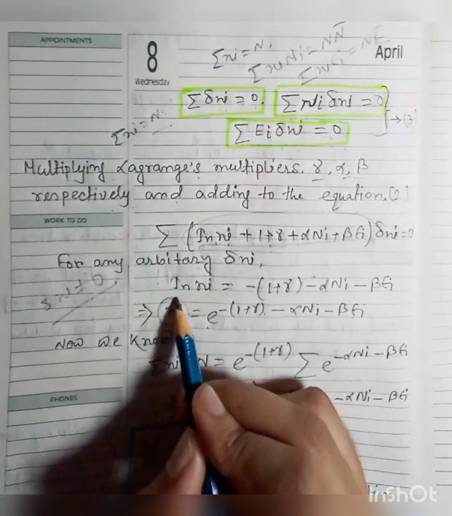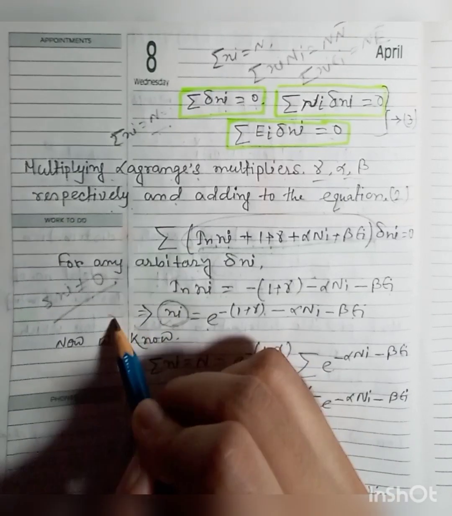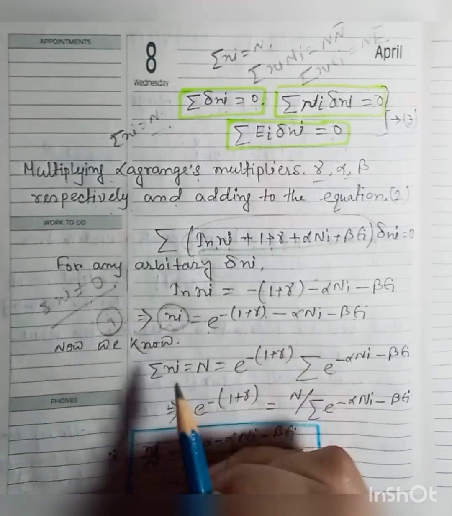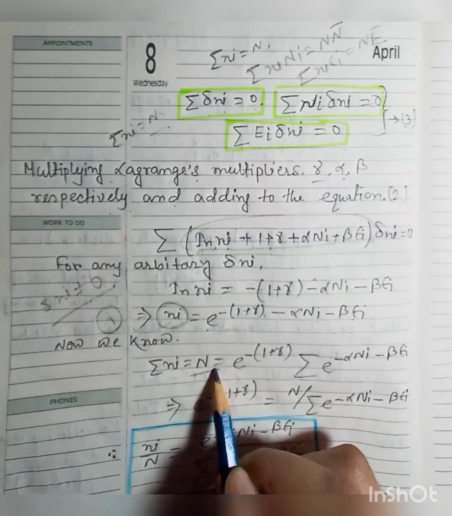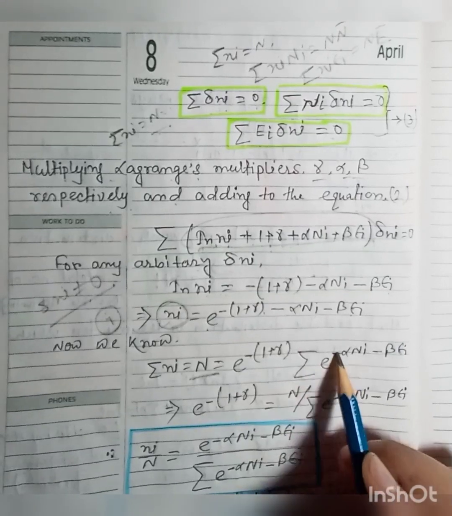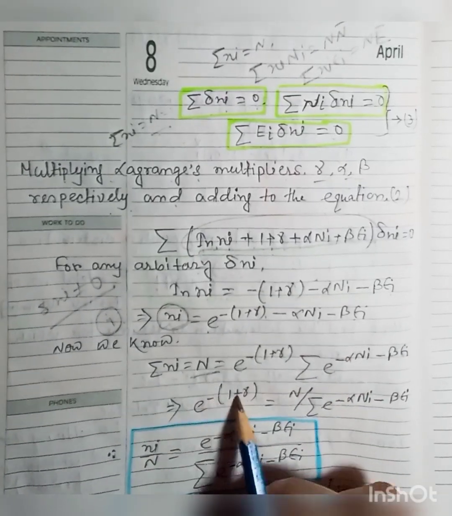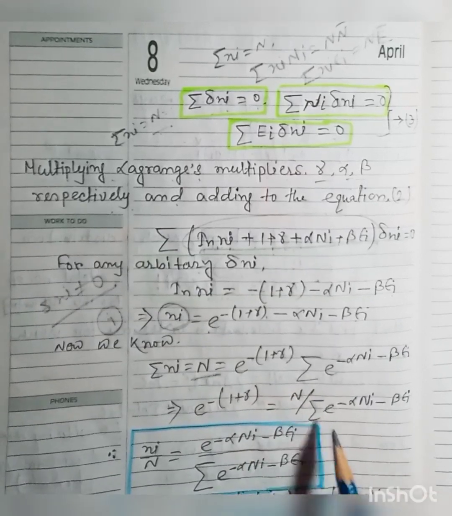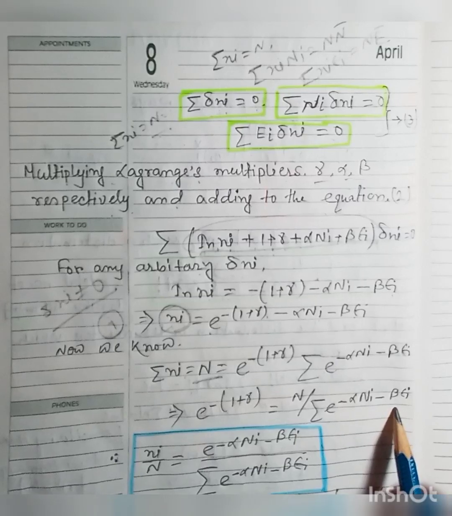So this is the number of systems, ni in the ith state. Summation of ni is capital N, the total number of systems. So N equals e to the power minus 1 plus gamma into summation of e to the power minus alpha ni minus beta ei, and e to the power minus 1 plus gamma equals N by summation of e to the power minus alpha ni minus beta ei.